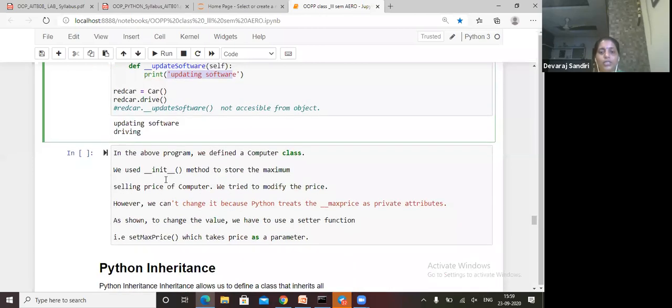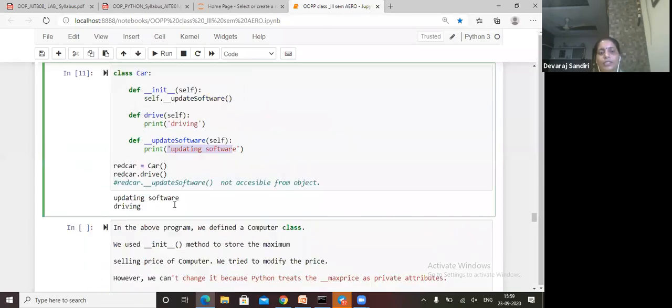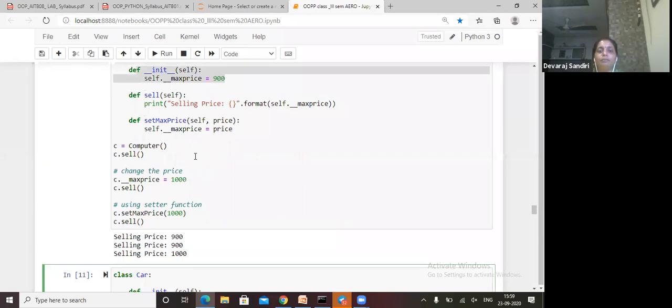Understood? In this program we define a class, and here the init method stores the maximum selling price of the computer, and we tried to modify the price. Here we are trying to modify the prices.